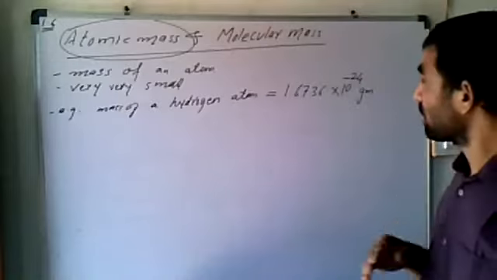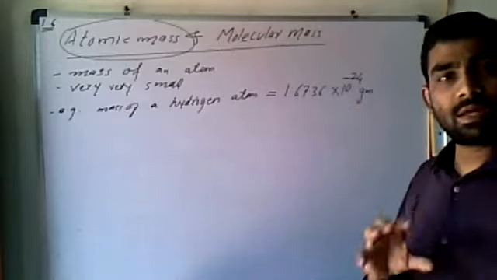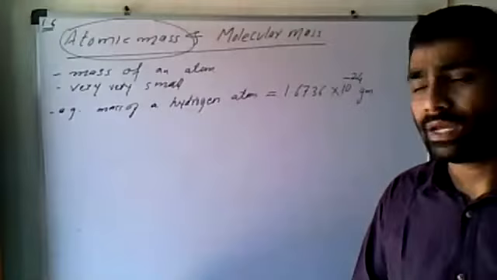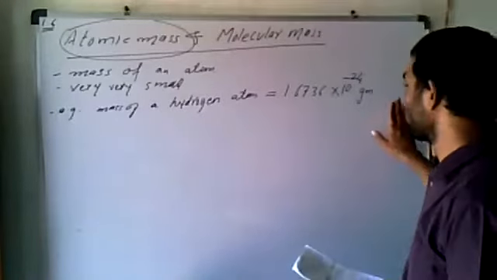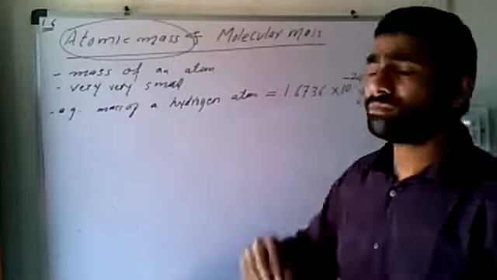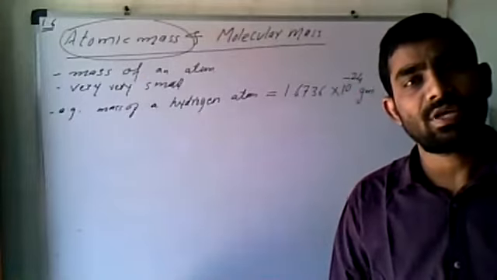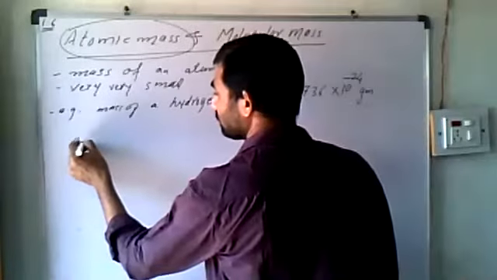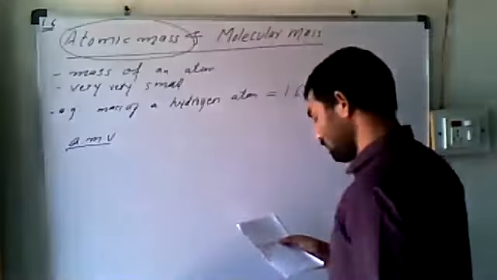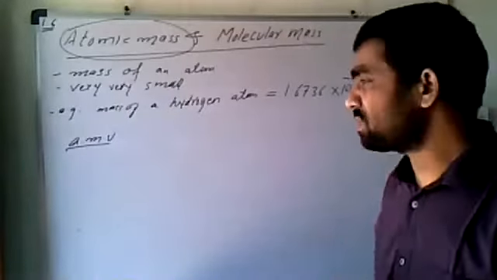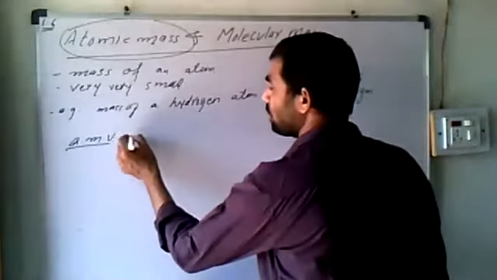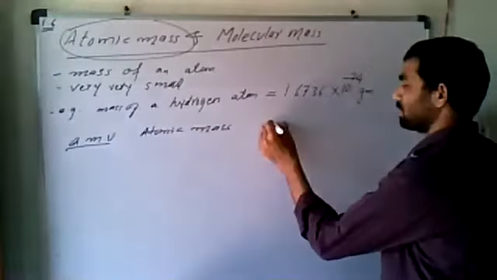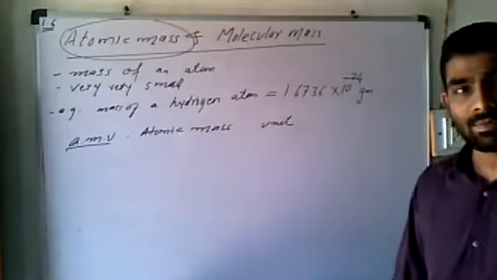Okay, right. So it is mentioned in gram, but in the present system, in today's learning of chemistry, instead of gram, masses of atoms or atomic masses are always measured in the AMU unit. What is the AMU unit? Mass of any atom is measured in the AMU unit. What is the meaning of AMU? Atomic mass unit. It is measured in atomic mass unit.